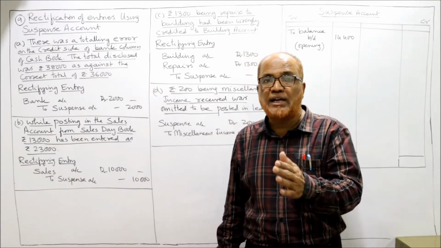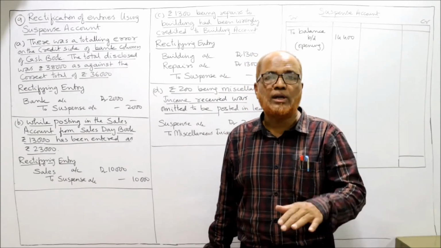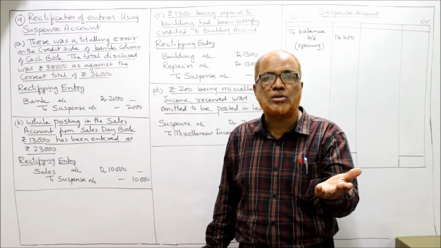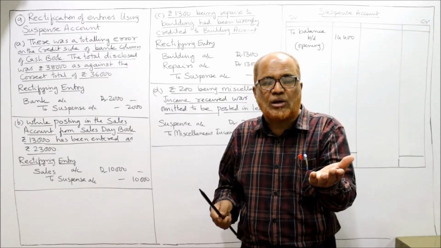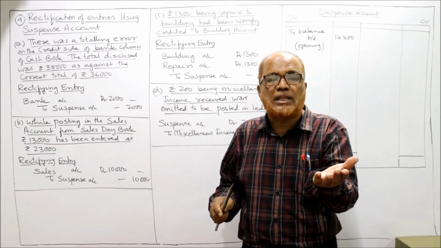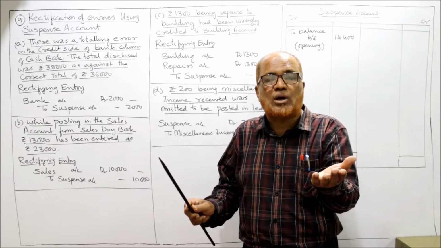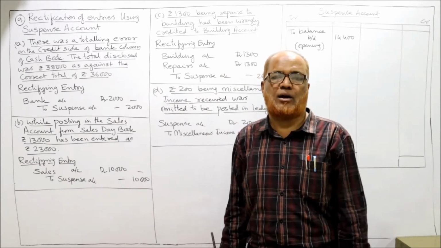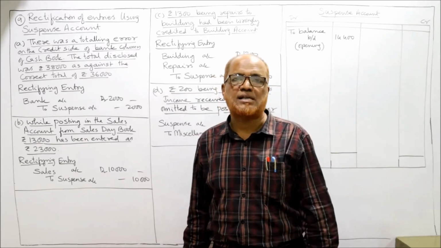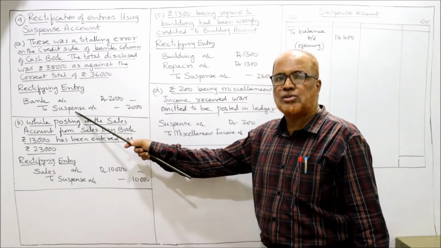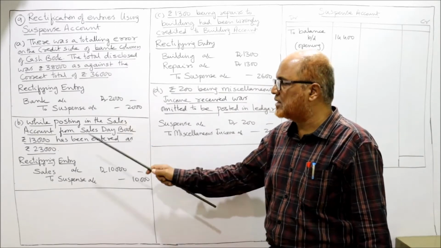Now in order to remove that excess credit, we have to debit the bank account. By mistake, instead of 36,000, the accountant has taken the total 38,000 on the credit side. To remove the excess 2,000 rupees credit, we have to debit the bank account. So the entry will be Bank account debit to suspense account, 2,000. One error rectified.